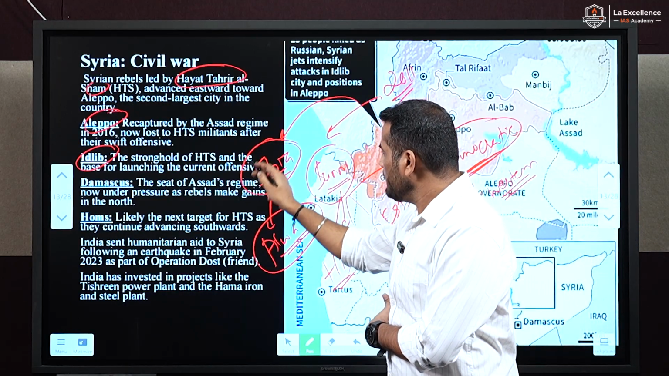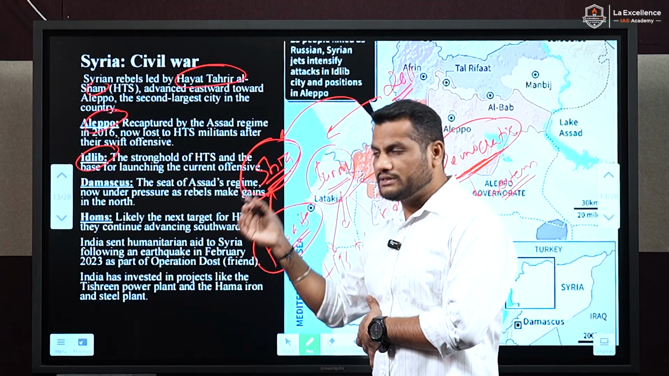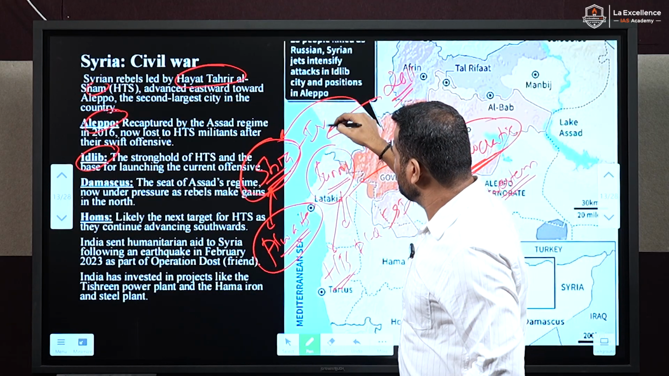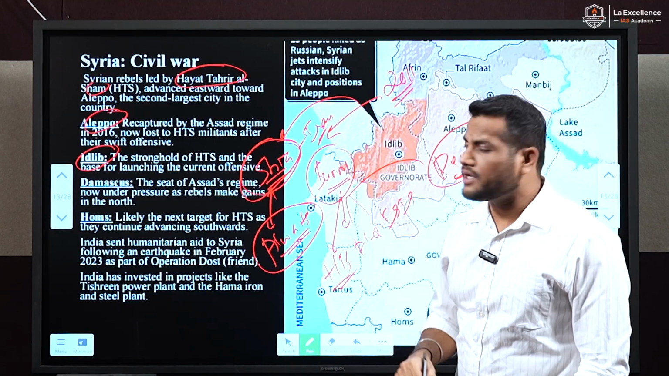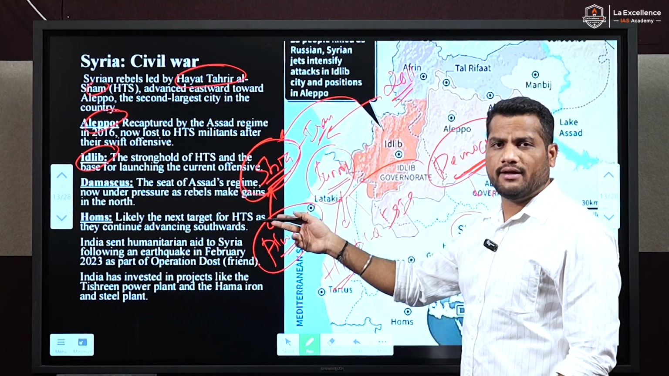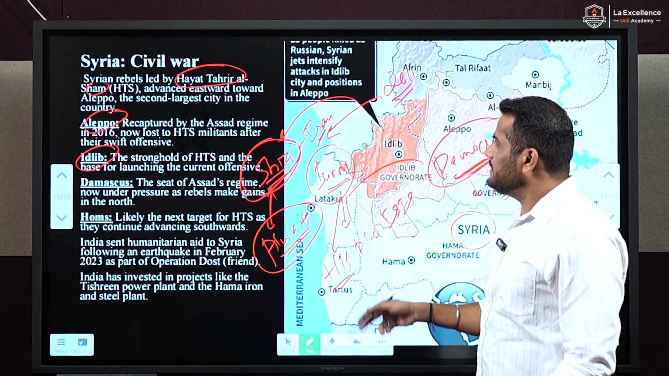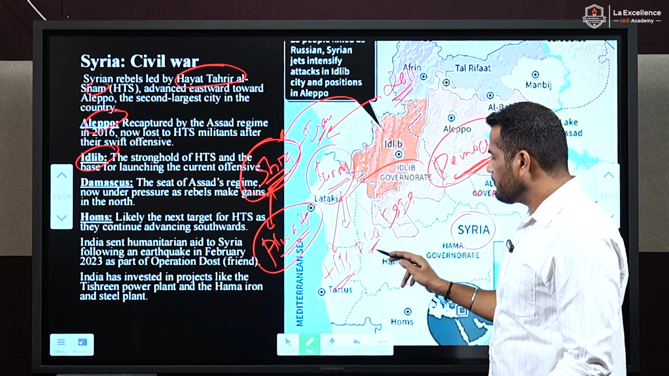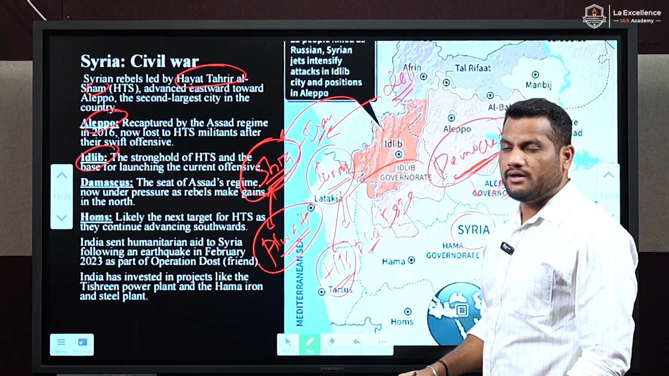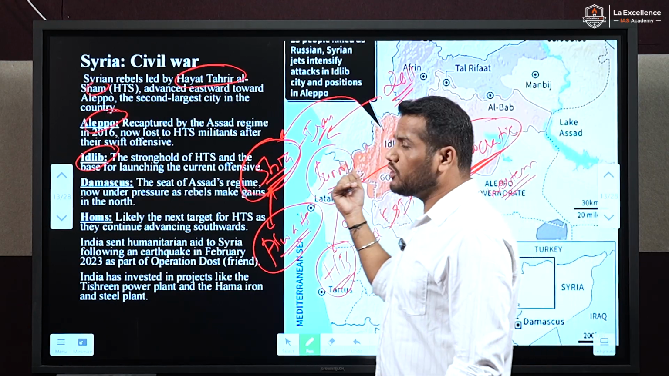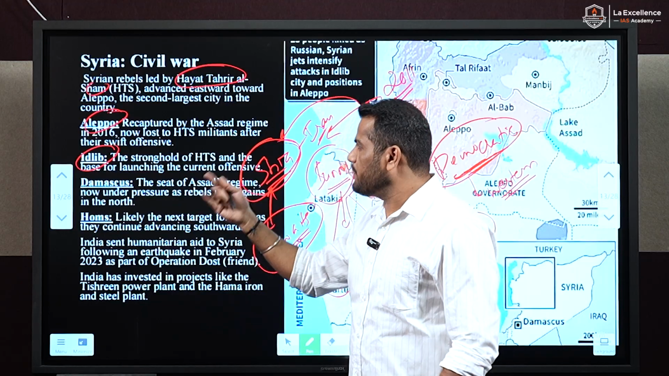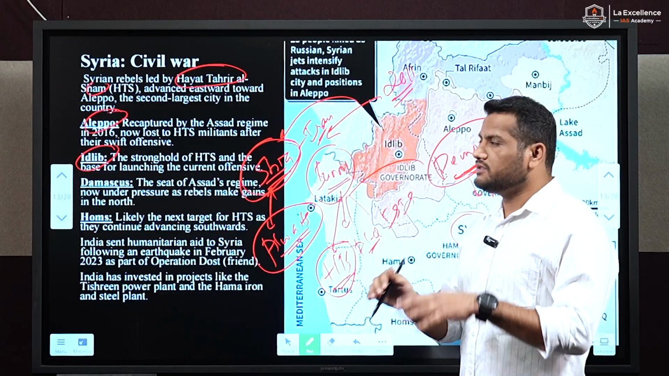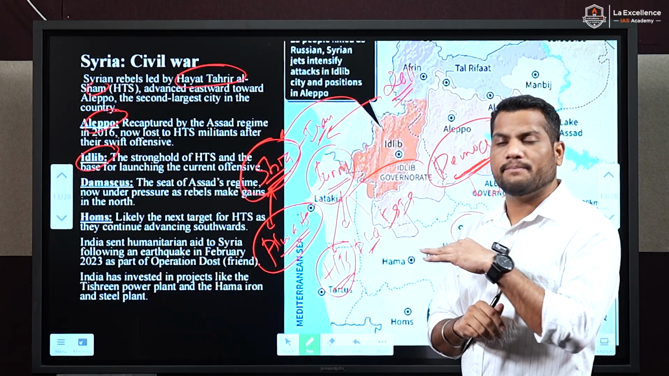But the Shia community government which was ruling Syria was backed by Iran and also Russia. Russia and Iran backed the Shia ruling community. But recently Hayat Tahrir al-Sham, which was affiliated with Al-Qaeda but is a separate organization, occupied Syria. It expelled the Shia ruling community recently in 2024. Because of this, the Syrian civil war becomes very important from your prelims perspective.